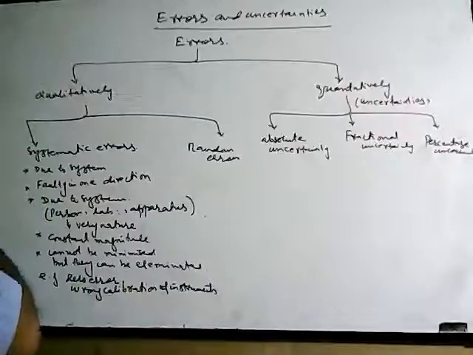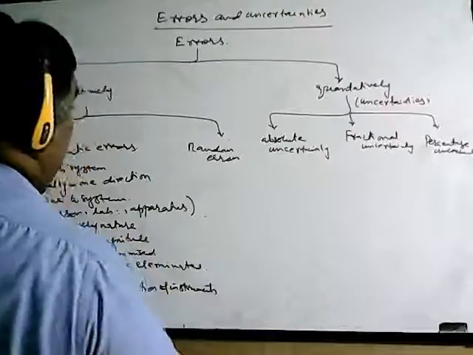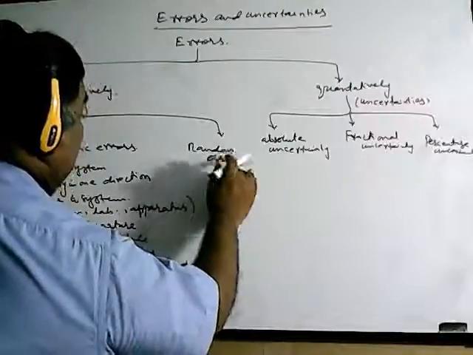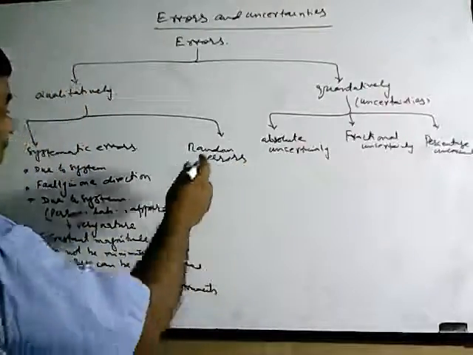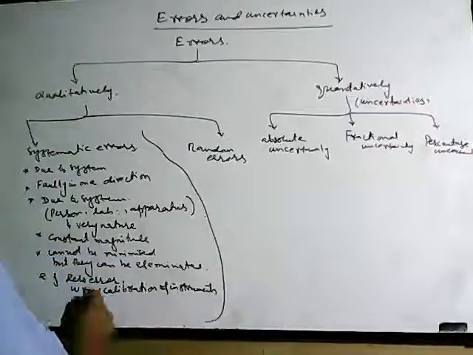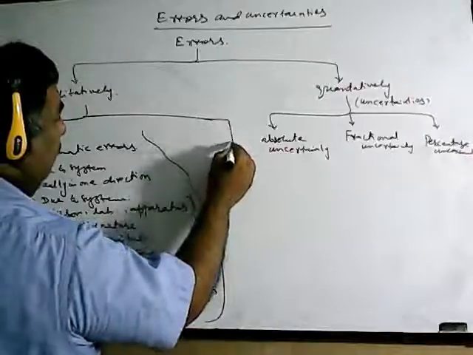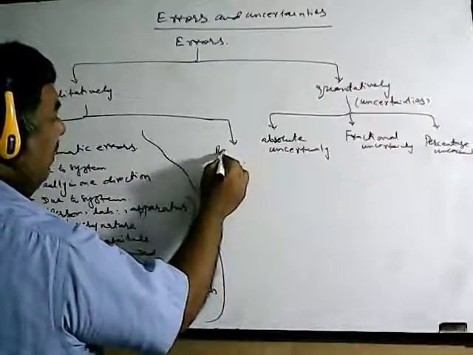The personal errors also come in random errors. I am just doing these for systematic errors, and this we will be doing for random errors.